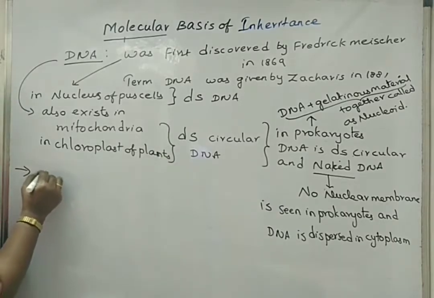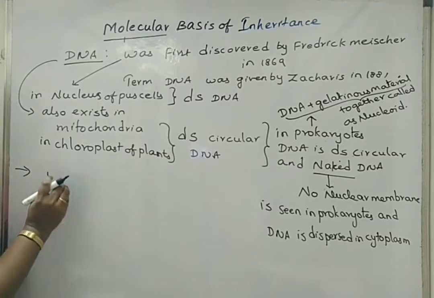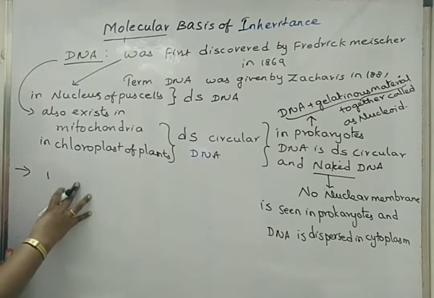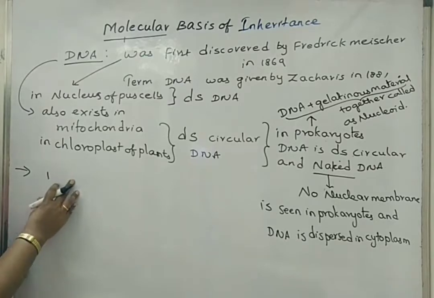Now, DNA also exists in a double-stranded helical structure in eukaryotic organisms. That structure was explained by Watson and Crick.